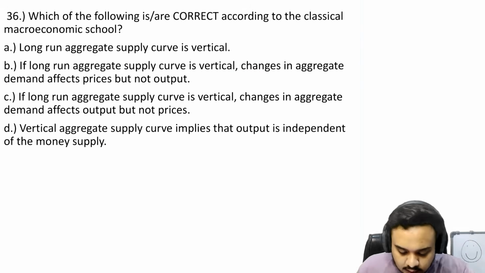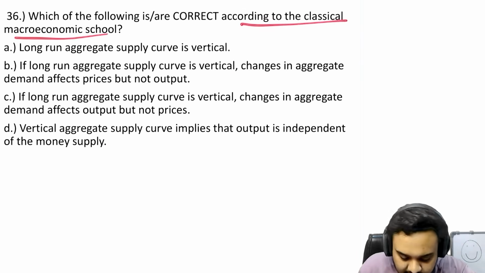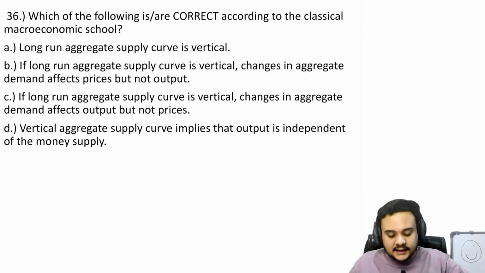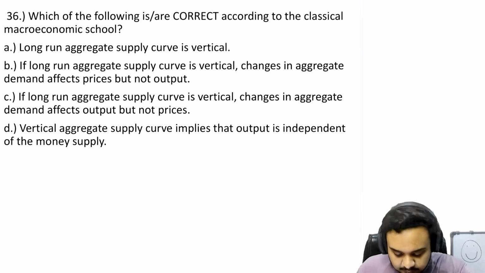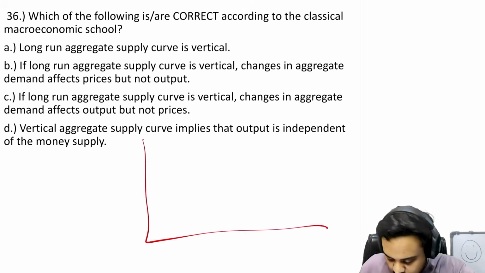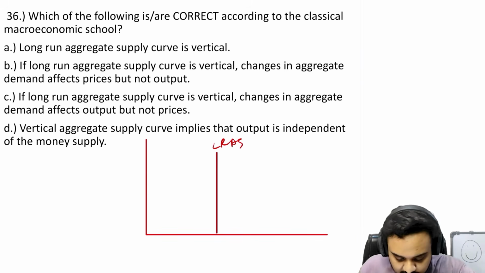Okay, moving on. Which of the following is or are correct according to the classical macroeconomic model? Like the most basic question that they could have put here, they have put it here. So first option is long run aggregate supply is vertical. I don't know what is to be explained here, that the long run aggregate supply is vertical.